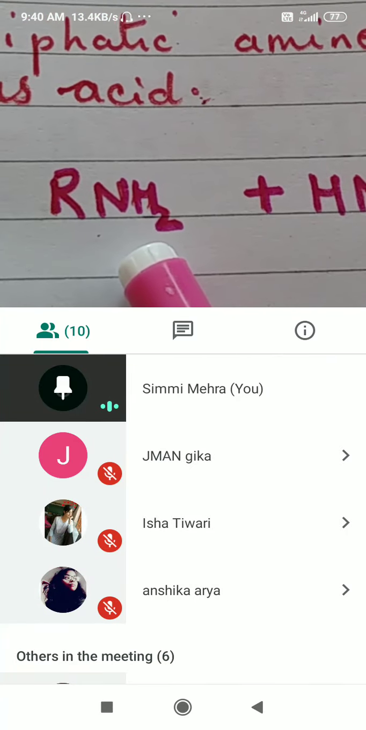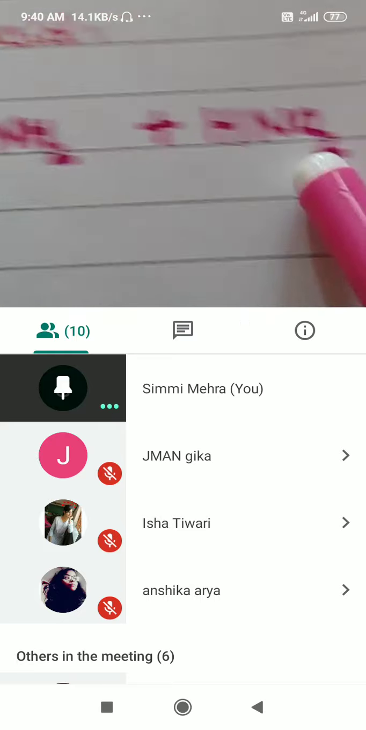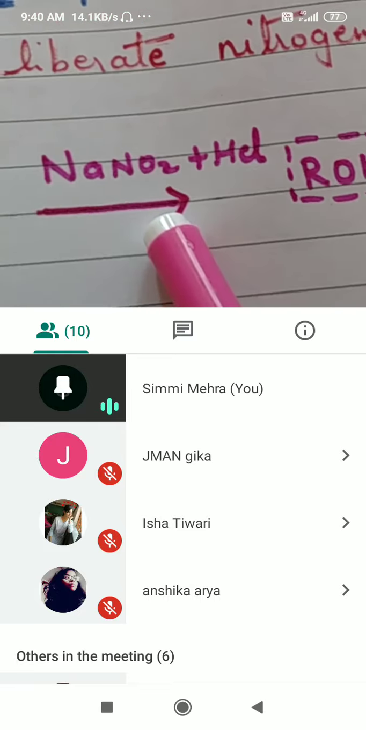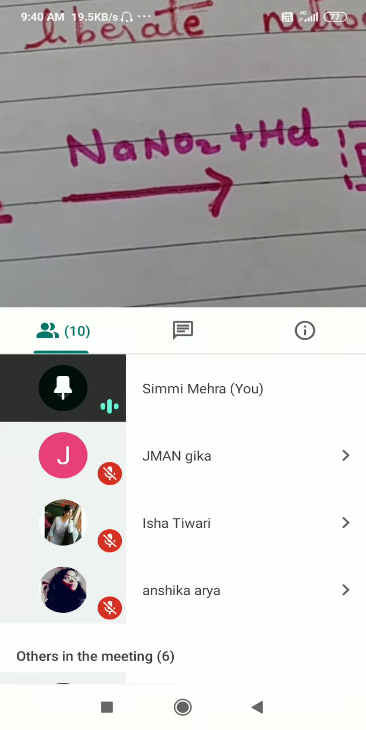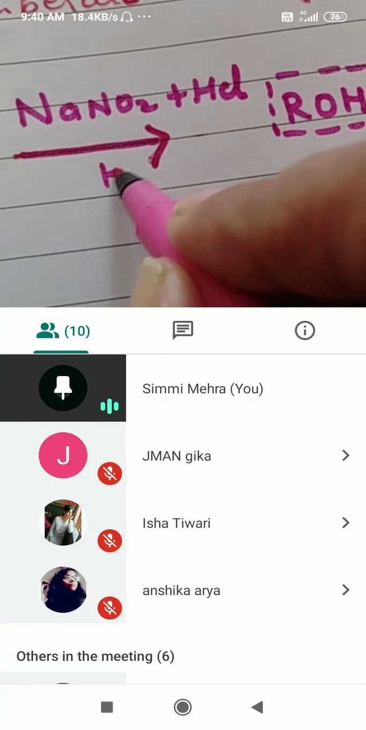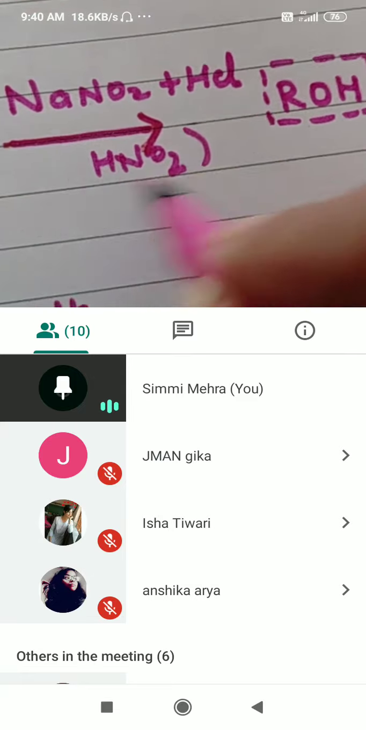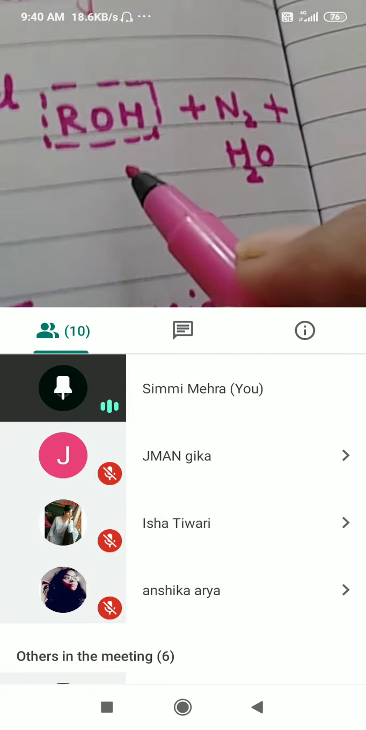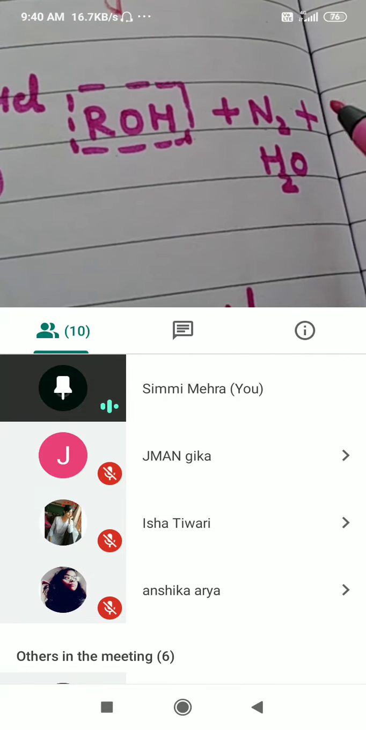This is R-NH2, where R is an alkyl group, plus nitrous acid in presence of NaNO2 and HCl, which will give you what? This together will give you nitrous acid, HNO2. This will be formed. It will give you alcohol plus nitrogen and water.